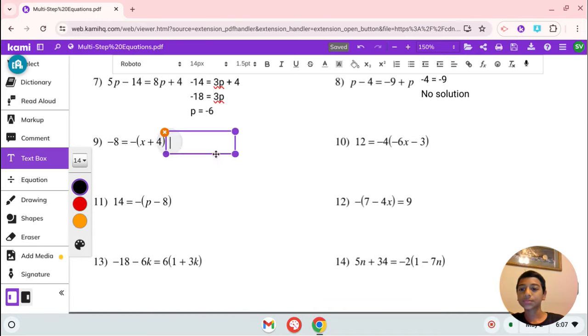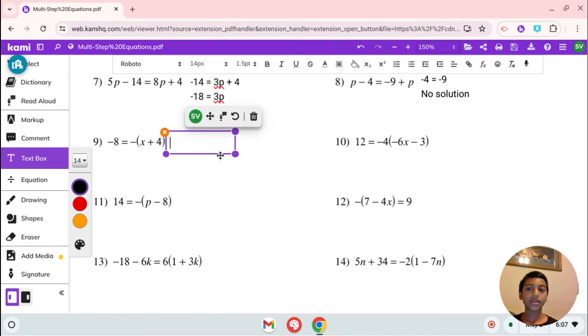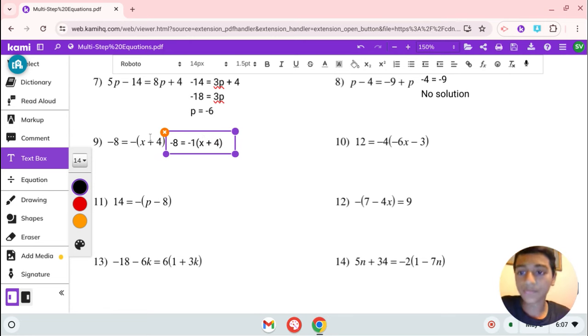Number 9, we have -8 equals -(x plus 4). When you see a negative in front of parentheses, it basically means -1 times that quantity. So it's basically -8 equals -1 times (x plus 4). So we do that. It's going to be -8 equals -x minus 4.